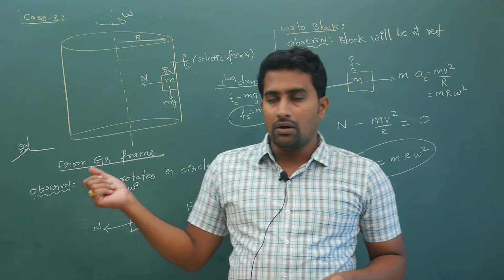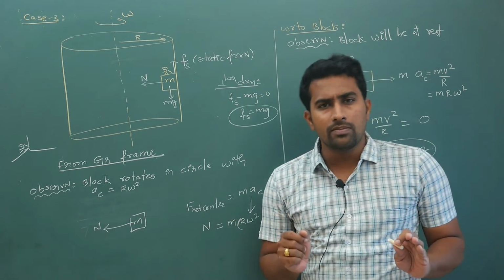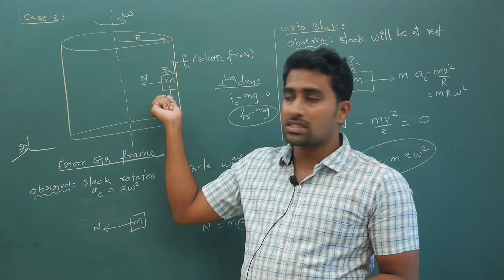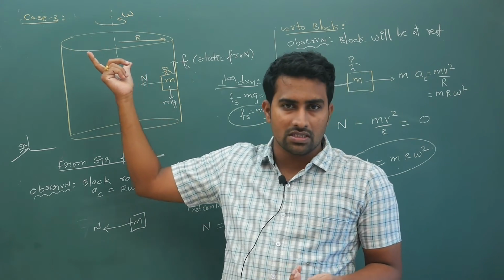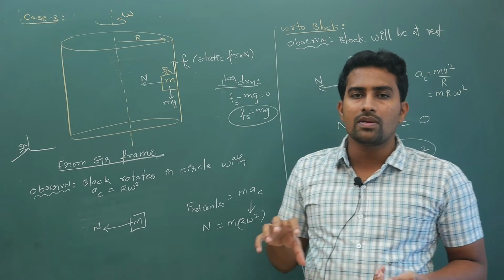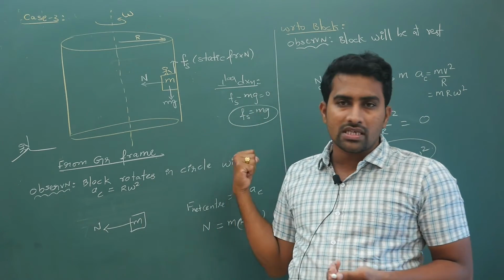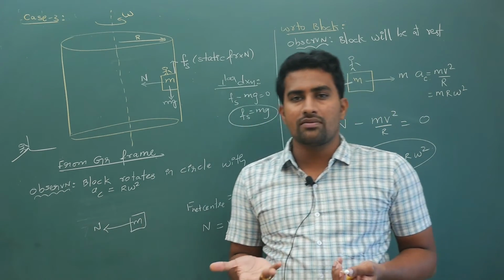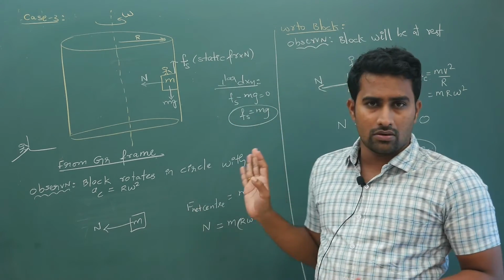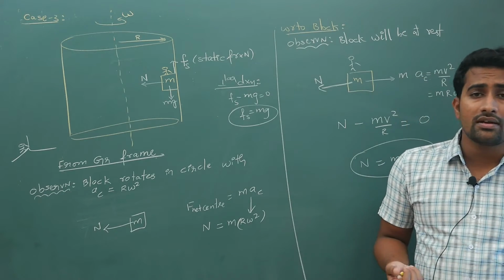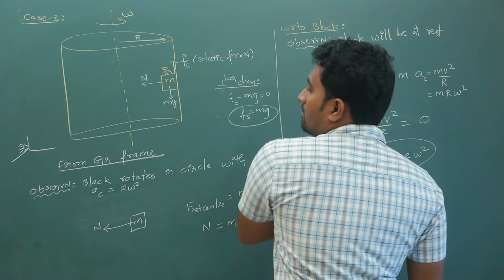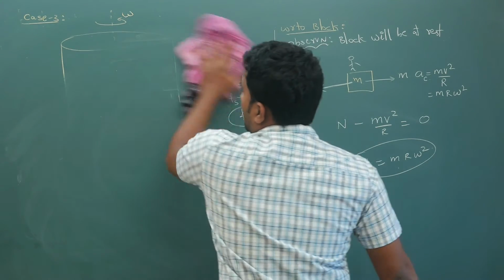Now let's continue further. In the problems nothing new will come, same information, but they will give you the mass value, radius value, and angular velocity value. Out of these, one equation and one unknown will be there and the rest is simply substituting into the equation. If you are able to substitute properly, you will be able to give the answers. So please do not worry about it at all. That way circular motion is a very easy topic. Next, your case 3 is done. Now I will move ahead. Next is case 4.